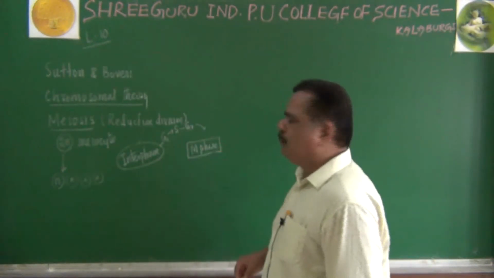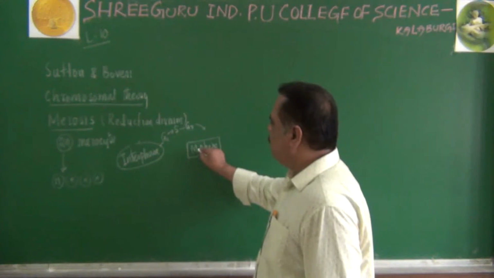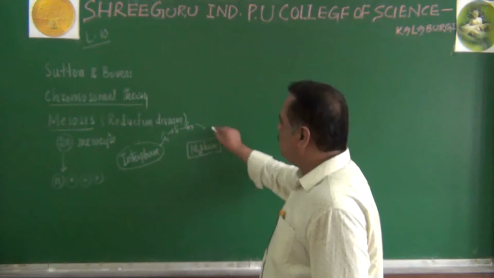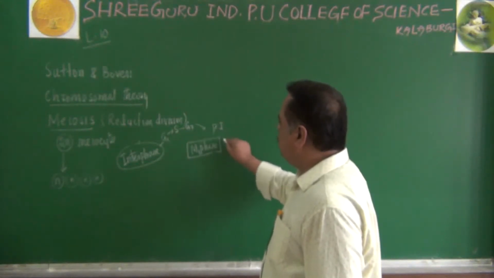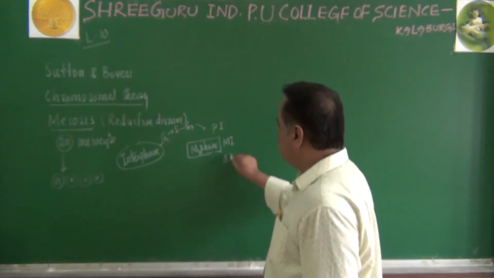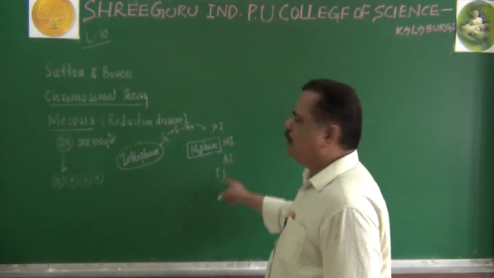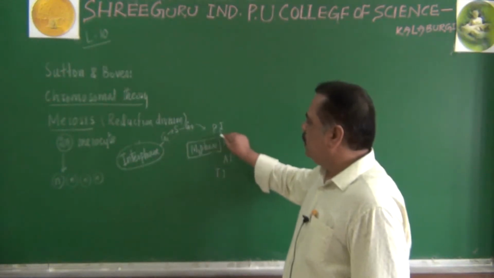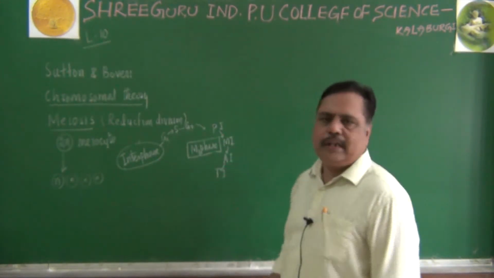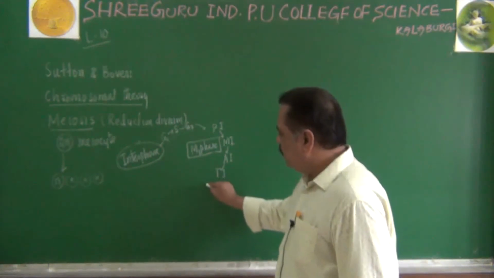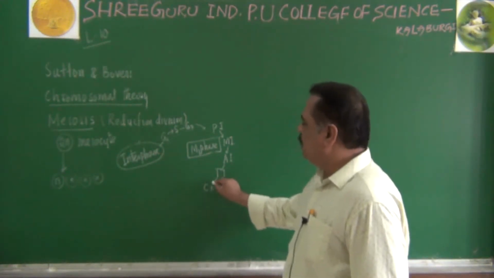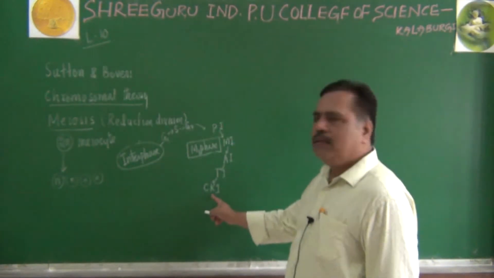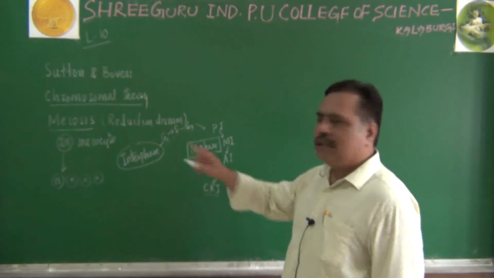Now, first M phase I will tell you, that is called M phase 1 or M1 phase. First karyokinesis. Here there will be prophase 1, metaphase 1, anaphase 1 and telophase 1. Four events are taking place. Prophase, metaphase, anaphase, telophase. One by one sequentially they will be taking place. Then after telophase, there will be cytokinesis 1 happening here. Cytoplasm will undergo some change. At the end of M1 phase, we will be getting two daughter cells.